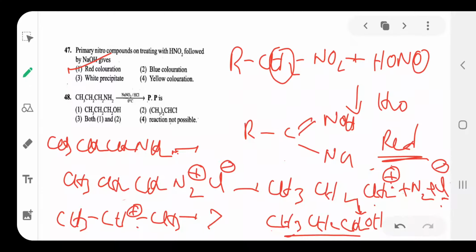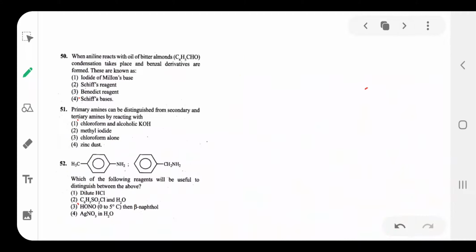2-chloropropane, or isopropyl chloride. So either propyl alcohol or isopropyl chloride are the two products. Option both 1 and 2 is product. Without rearrangement it undergoes hydrolysis to form alcohol. With rearrangement it reacts with Cl- to form chloride. So option both 1 and 2 is correct.